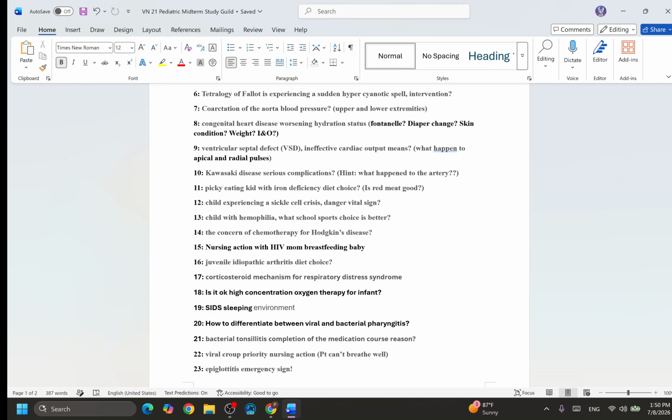Remember, this is the red blood cell. If the red blood cell cannot carry the oxygen, what will happen to this patient in the vital signs? Think about it. It's not that difficult. It's a vital sign change.